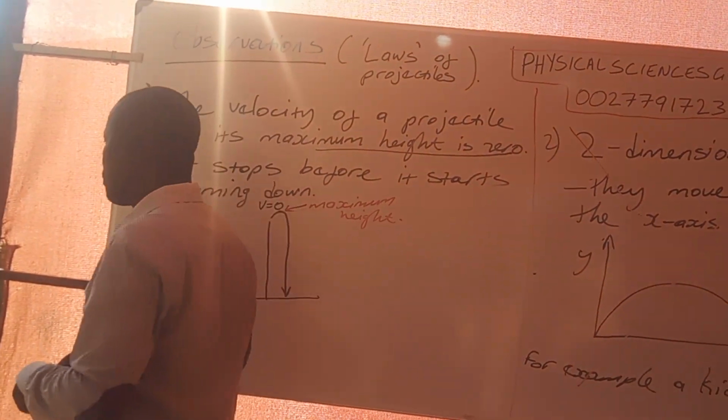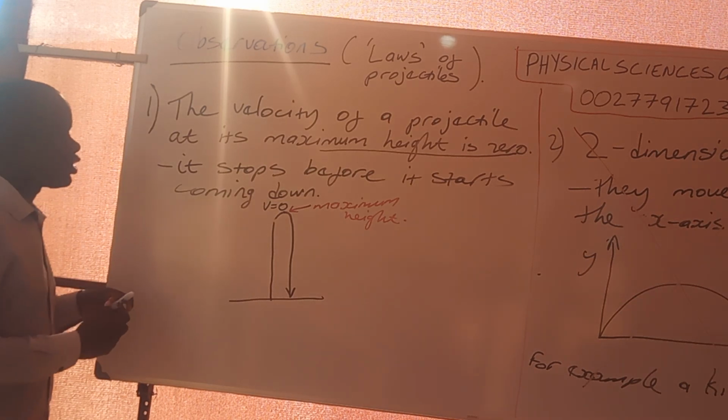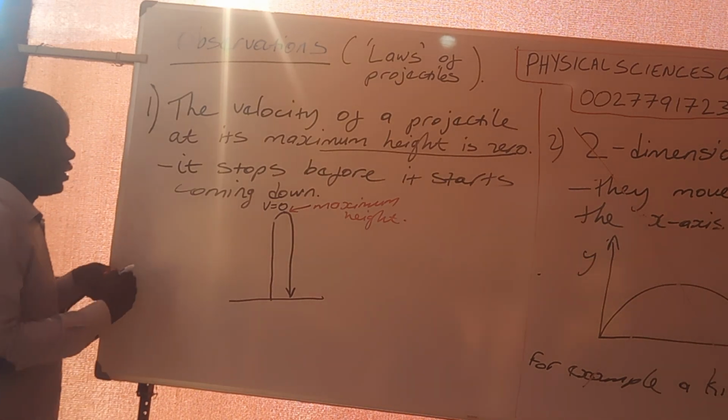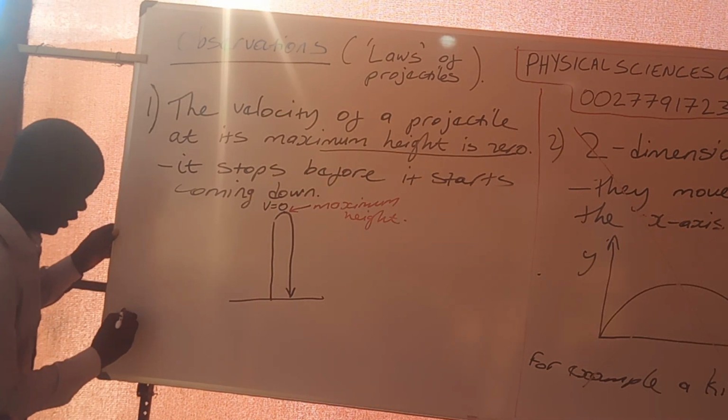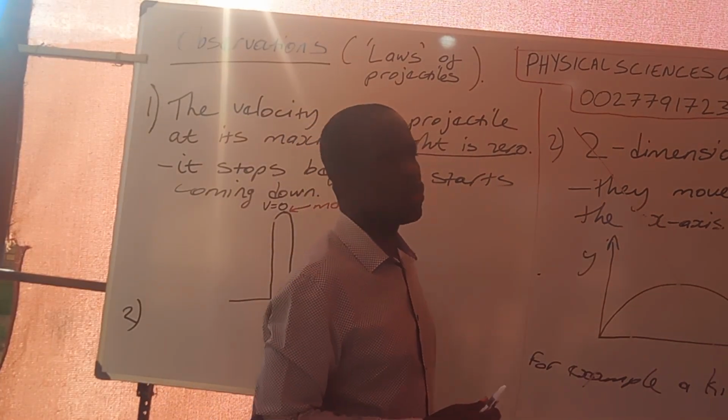Now, I want us to move to the second observation. I want us to list all these observations, because we are going to use them.